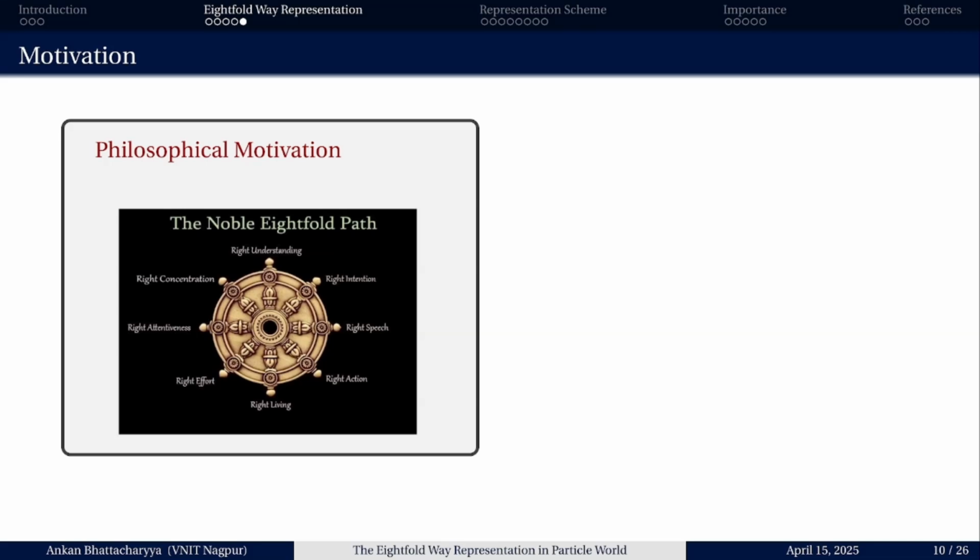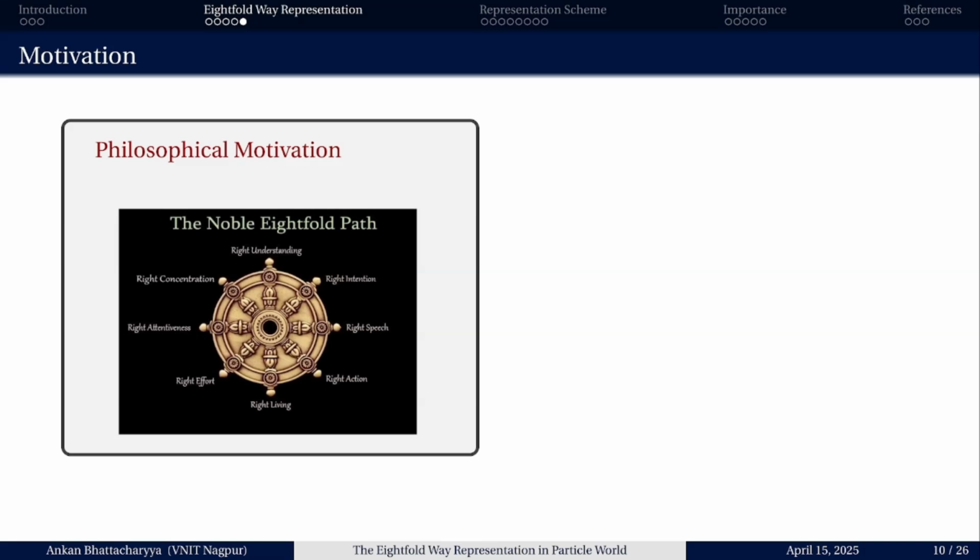Some scientists believe that the motivation behind the eightfold way scheme, given by Gell-Mann, was the noble eightfold pathway from Buddhism, which stands for right speech, right action, right livelihood. These three form a pillar of moral virtue. Right effort, right mindfulness, right concentration form the meditation, and right view, right resolve form the insight or wisdom.